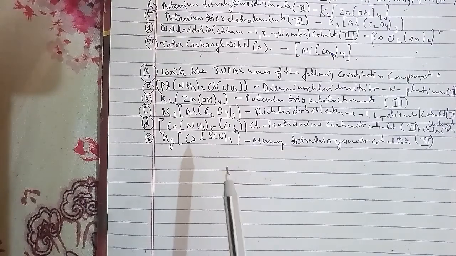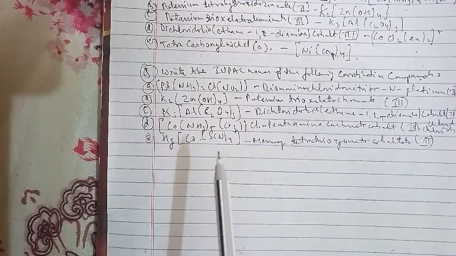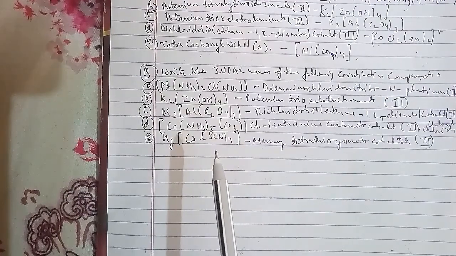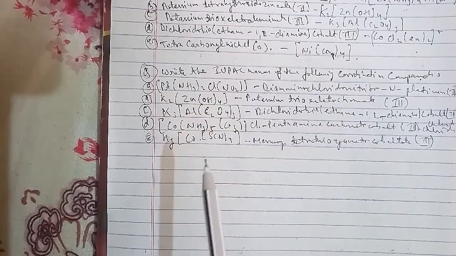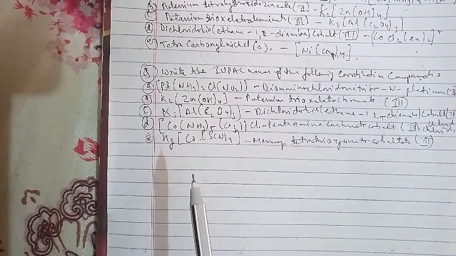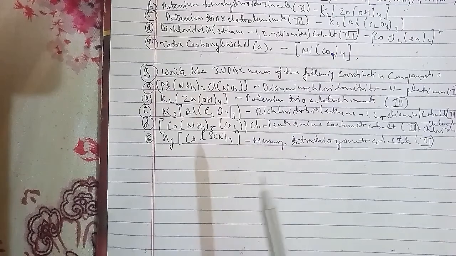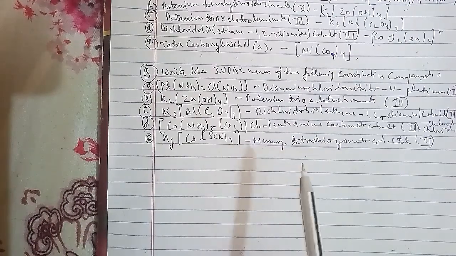Unit 8, which we had covered, is the d- and f-block elements: position in the periodic table, electronic configuration of the d-block elements, general properties of transition elements, some important compounds of transition elements, the lanthanoids, the actinoids, and some applications of d- and f-block elements as well.